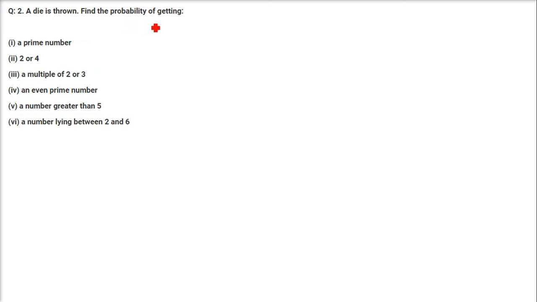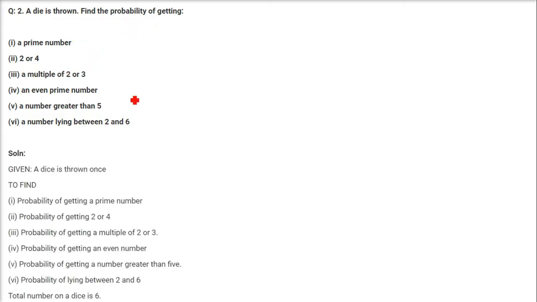A die is thrown. Find the probability of getting these. So a die, that is, you have a cube. So it has 6 faces. 1, 2, 3, 4, 5, 6, like dots are there. So a prime number, probability of getting a prime number. So the die can produce 1, 2, 3, 4, 5, 6. 6 outputs. So the number of outputs or number of cases or number of possibilities are 6.